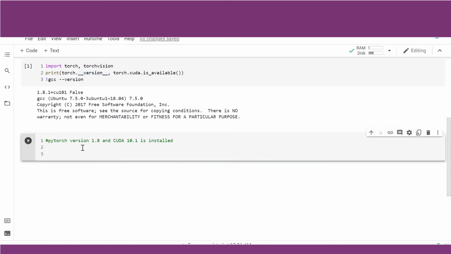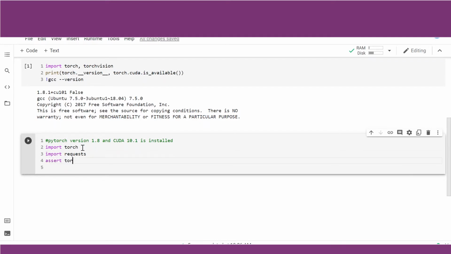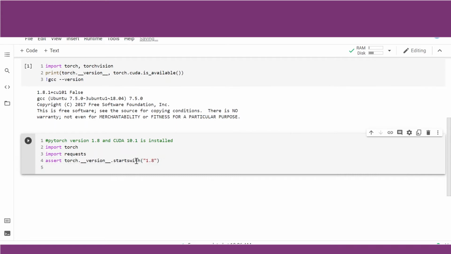Let us move ahead. I'm just recalling: import torch, import requests, assert torch version starts with 1.8. Now, why have I given this command? Because you may use Colab, say, after 2 months. By that time, Colab may have upgraded its packages. So you may not have Torch version 1.8. You may have a higher or different version. So we just need to assert that we are using Torch version 1.8.